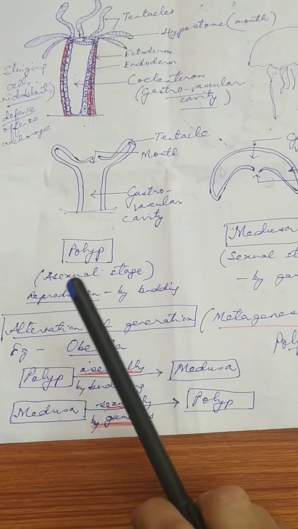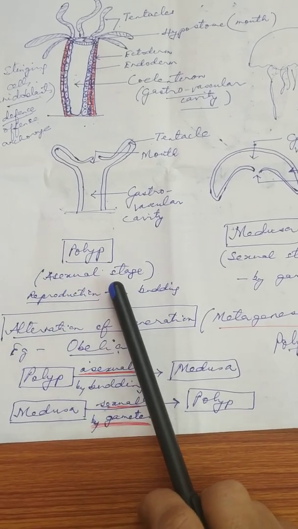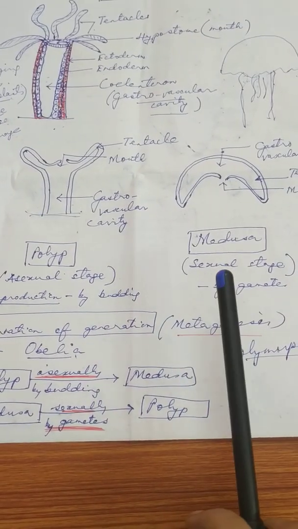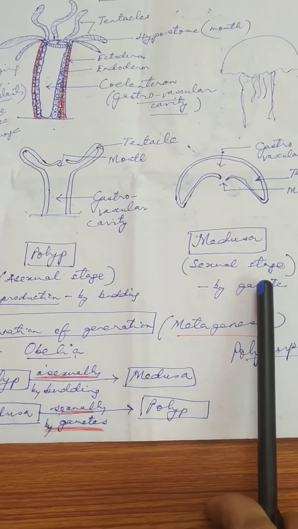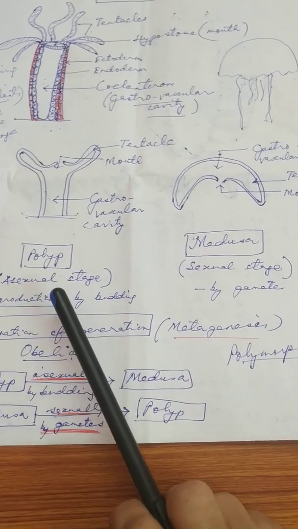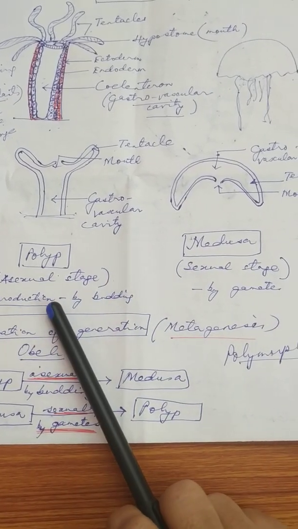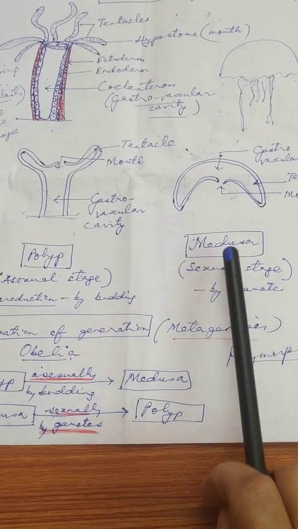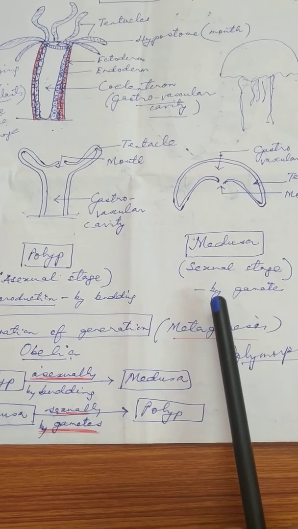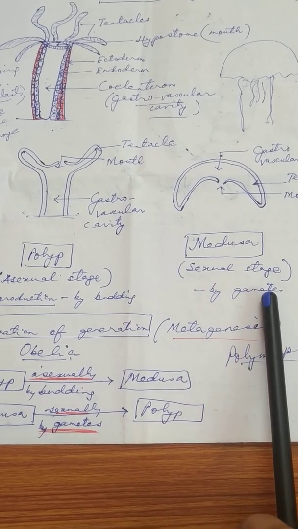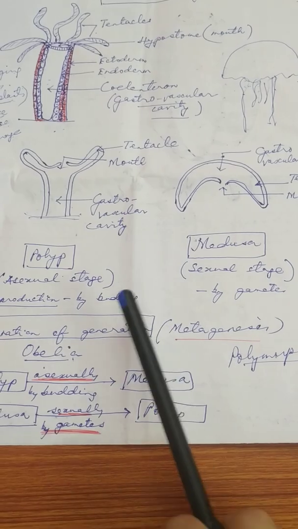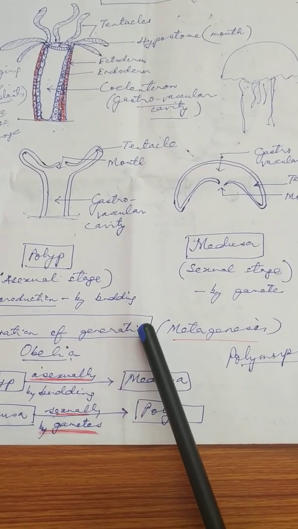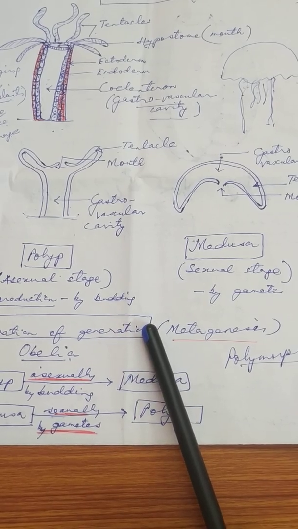Now the polyp form constitutes the asexual stage, whereas the medusa constitutes the sexual stage. In the polyp, reproduction takes place by budding, but in the medusa, reproduction takes place by gametes.